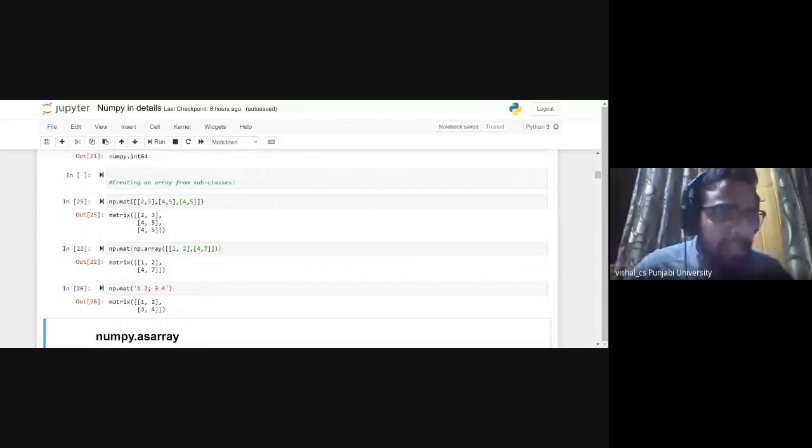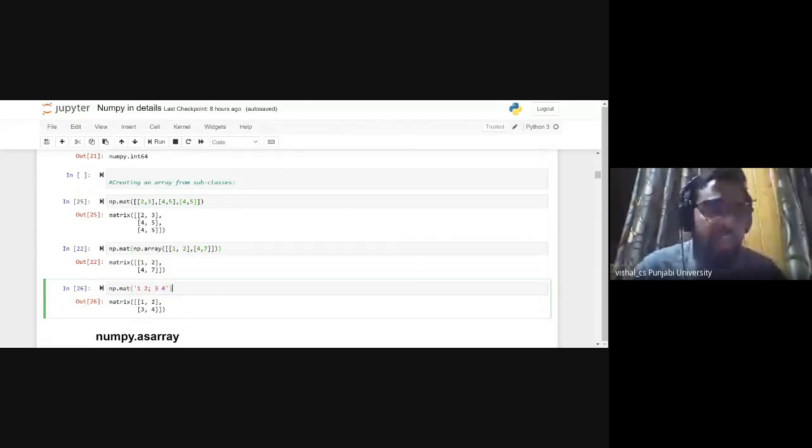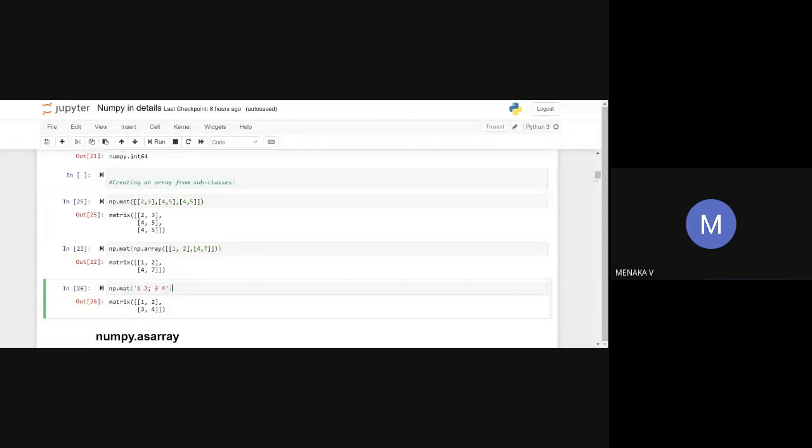Simply, I am passing a string within the matrix function, and when we pass a semicolon within the mat function, it separates the rows. This is one row and this is the second row in this matrix. We can write this way also. It is not mandatory to pass a list just like this. Getting it? Any confusion? Yes, sir. You can ask. Any question till now? No, sir. Okay, thank you.